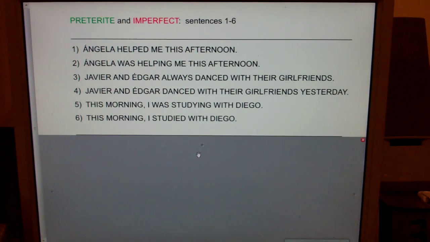Let's look at 6 sentences that help us understand when to use preterite and when to use imperfect. Here's what I want you guys to understand. Past tense is imperfect. Past tense is aber ihr. If you ever have to guess, aber ihr. If you're describing anything in the past, date, time, weather, feeling, age, location, it's imperfect. If it's an ongoing action, she was eating, we were dancing, they were talking, it's imperfect.